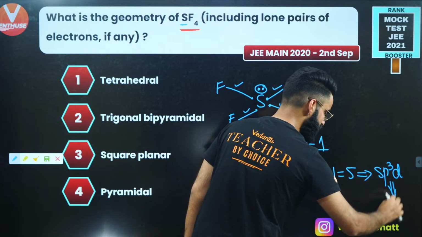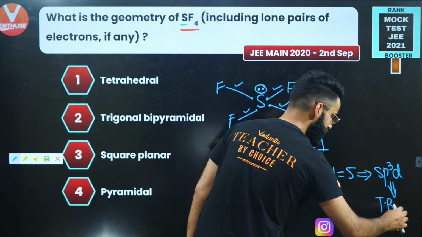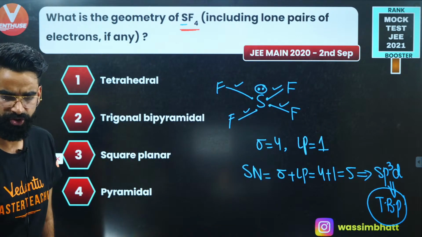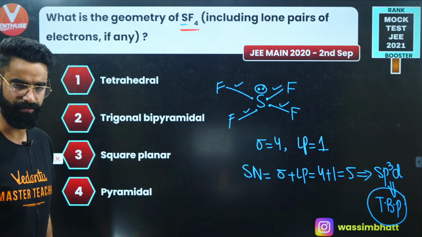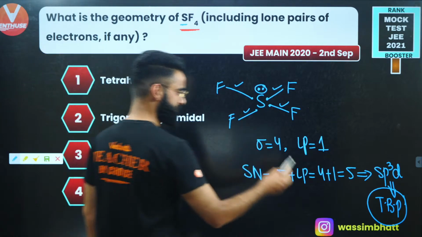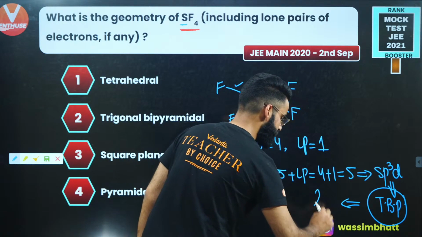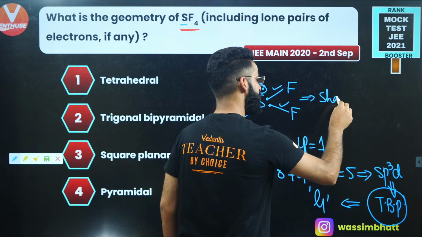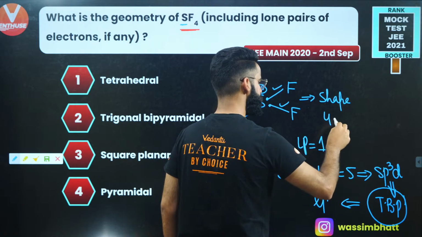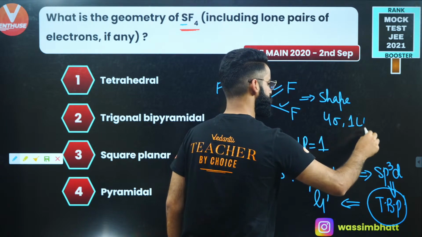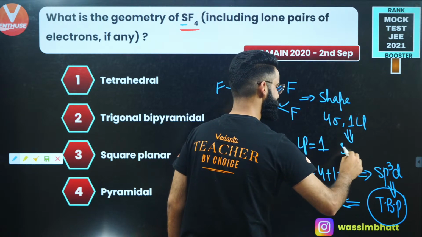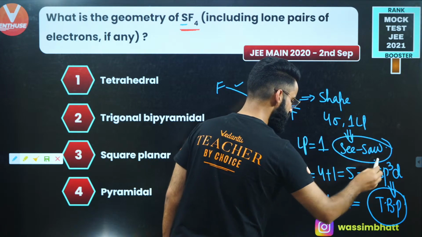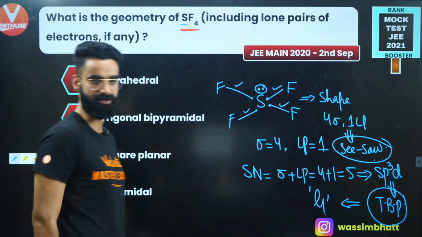And in case of sp3d hybridization, what is the geometry? Geometry is something which we call trigonal bipyramidal, right? Geometry will be trigonal bipyramidal, correct? See, this is the geometry, this is not the shape. If he asks about the shape of the molecule, remember, whenever we have 4 sigma bonds and 1 lone pair, the shape is going to be seesaw type, right? It's going to be a seesaw shape. Shape is seesaw and geometry is trigonal bipyramidal.